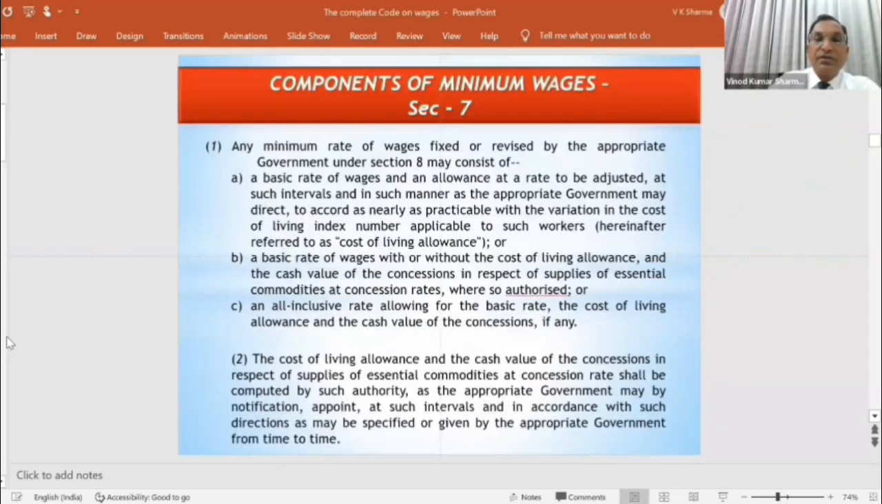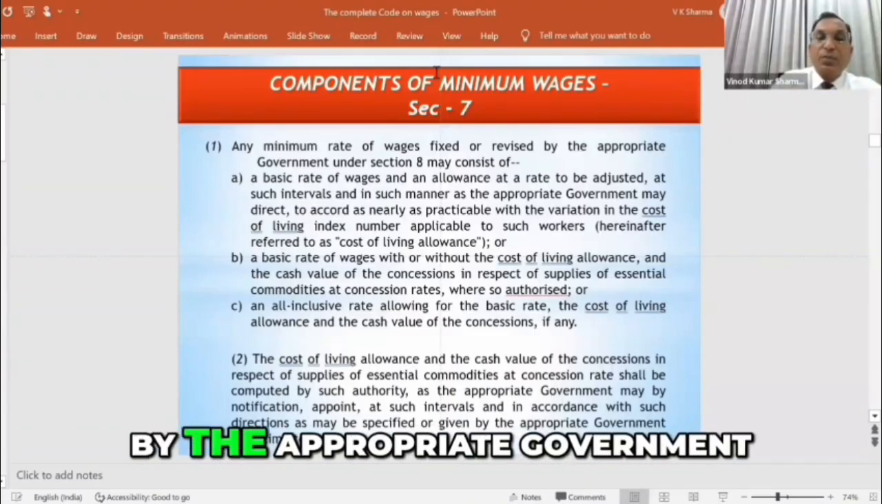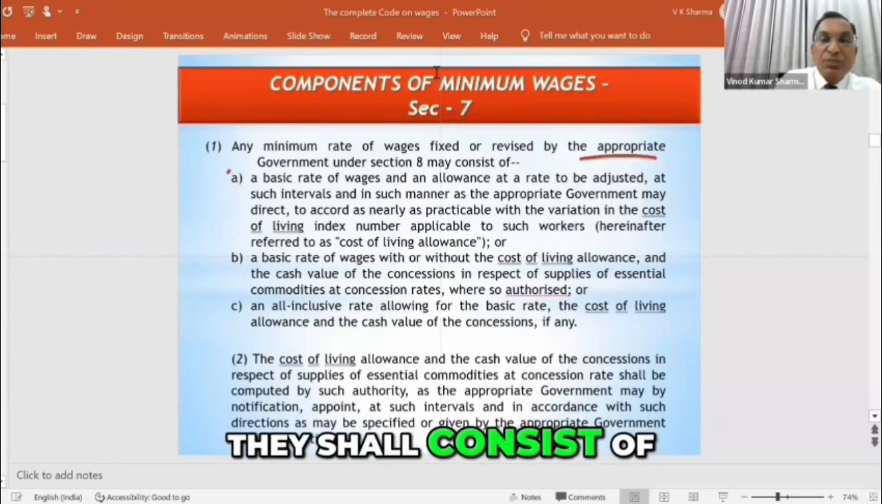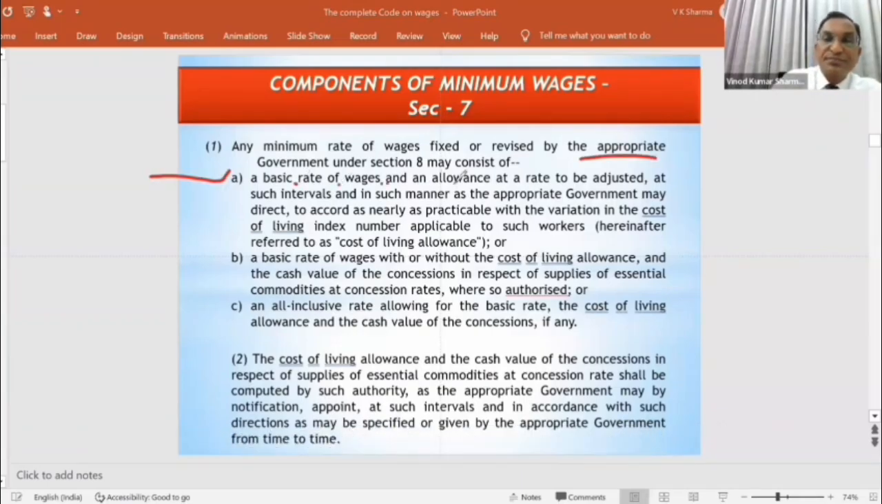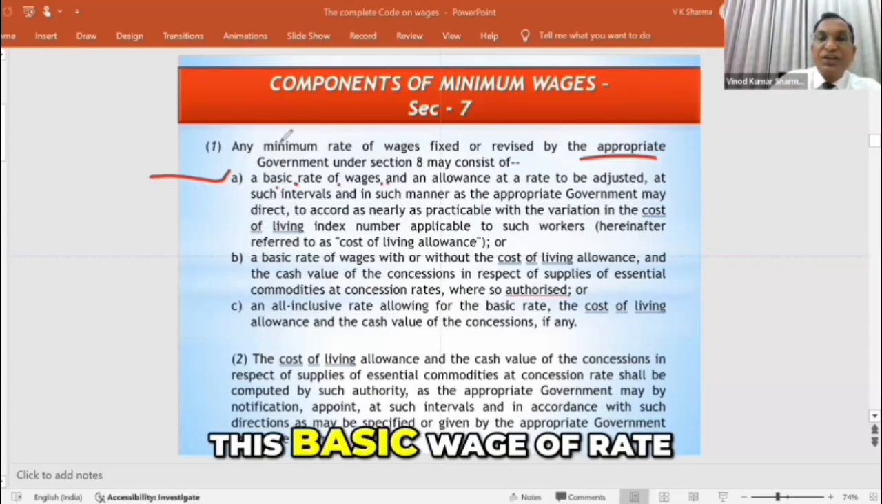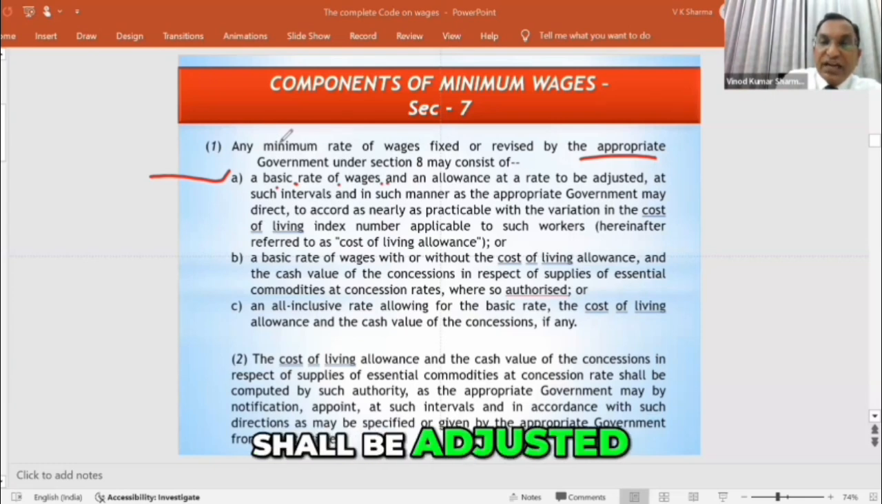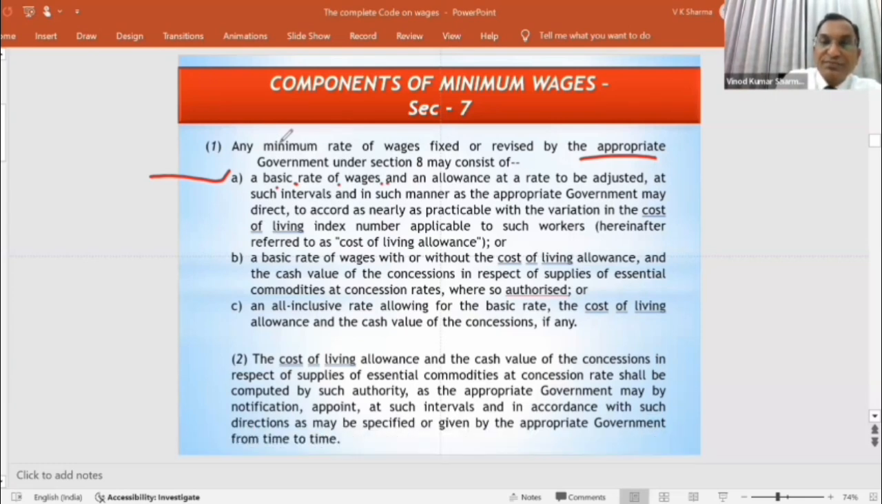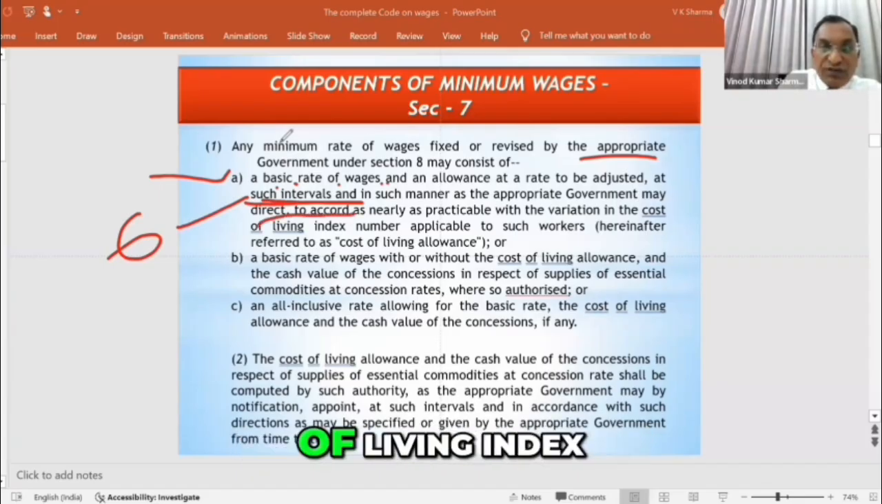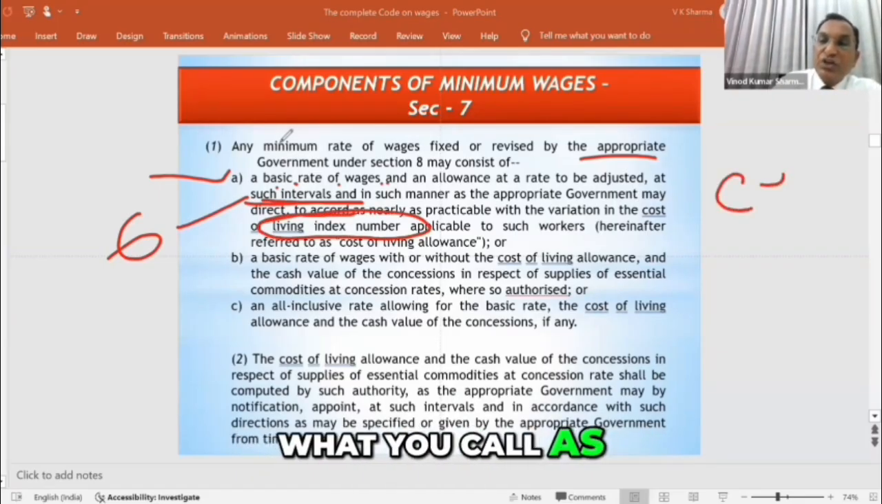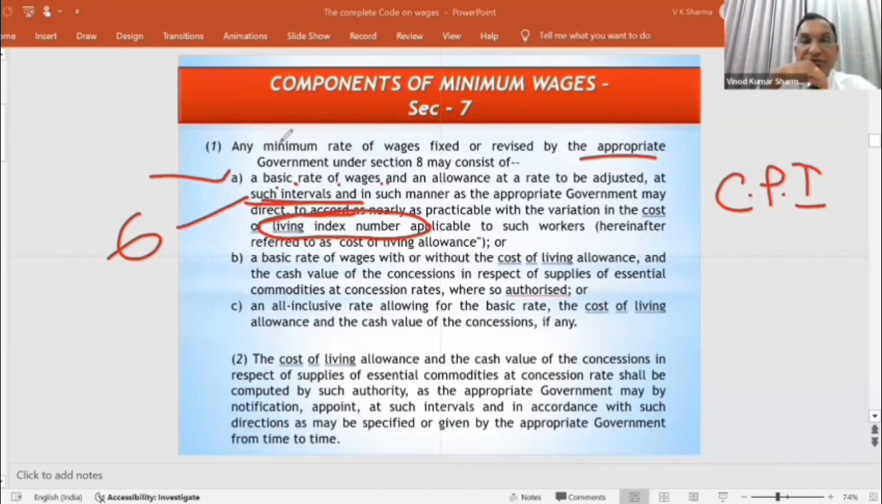Now section 7, the minimum rate fixed by the appropriate government, they shall consist of basic rate of wages. So that's why you have basic wages. And this basic rate of wage shall be adjusted at appropriate intervals, after every 6 months. And this would be linked with the cost of living index.